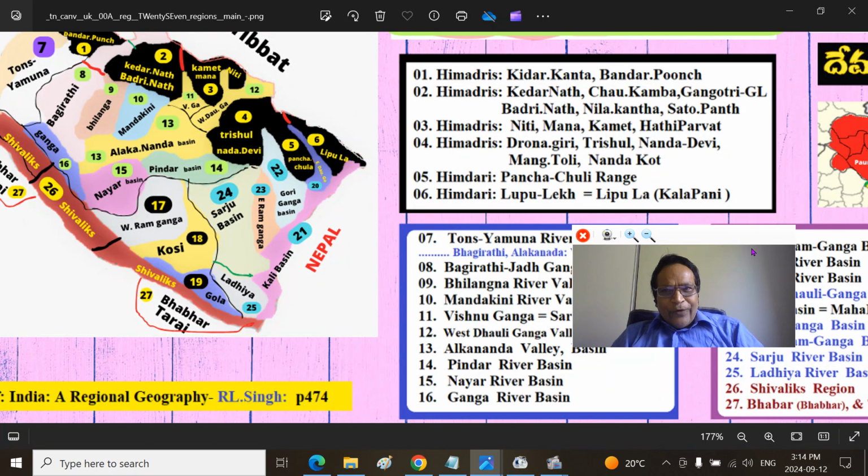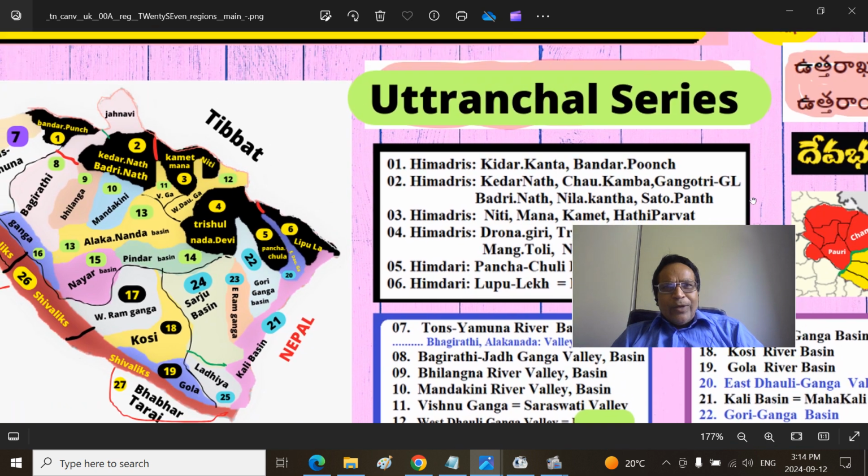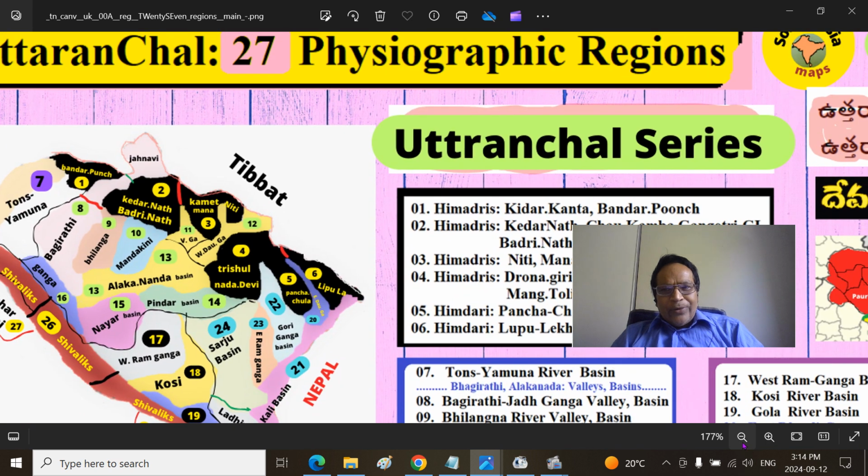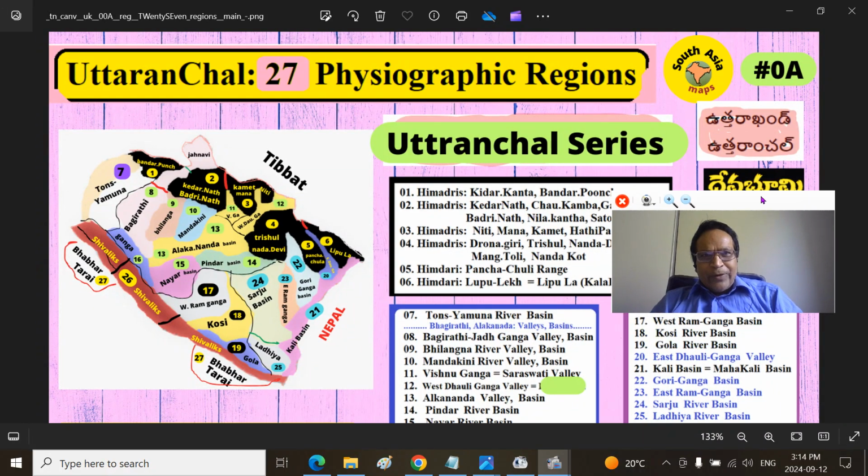Mitranam, in the initial stages, we looked at the Uttaranchal region physiographic aspect. We identified around 27 presentation spots, and we are going to explore the 20th. Somewhere this is here. This is the Lipulekh mountain range, Himadris. This is Panchachuli mountain range. If you cannot read them, you will see in another place. Between them, there is a gorge valley basin of Dharma Ganga, East Dhauliganga. This is West Dhauliganga that joins Alakananda at Vishnu Prayag.